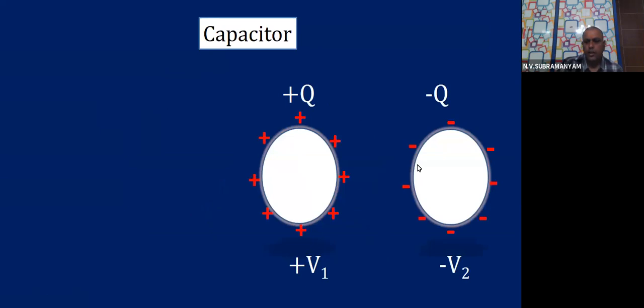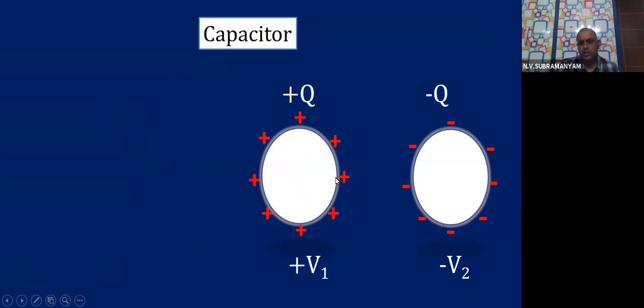So if you see carefully, the plus Q charged conductor has potential V1. The minus Q charged conductor has potential minus V2. That itself means that this positive charge is creating plus V1 potential and this negative charge is creating minus V2 potential.